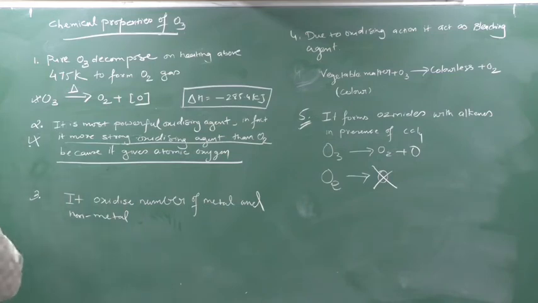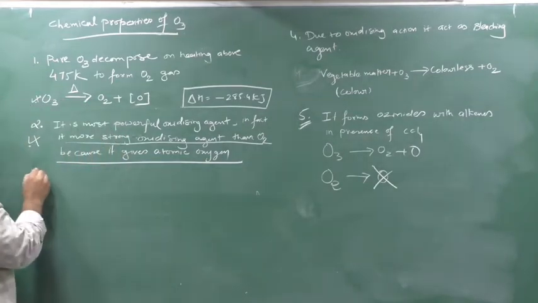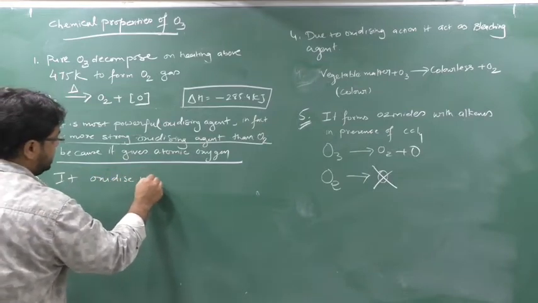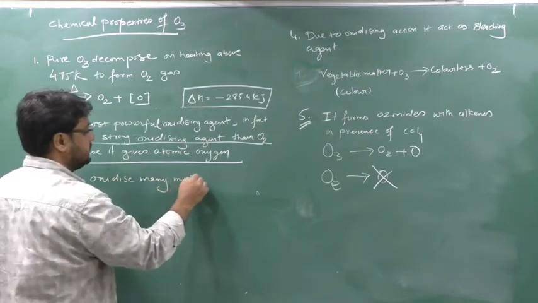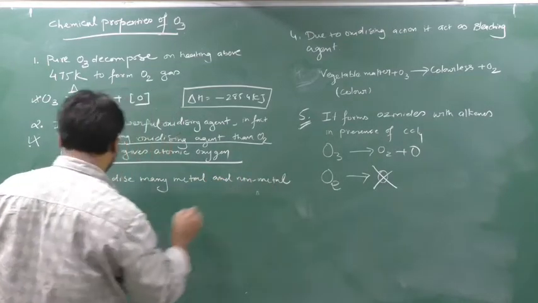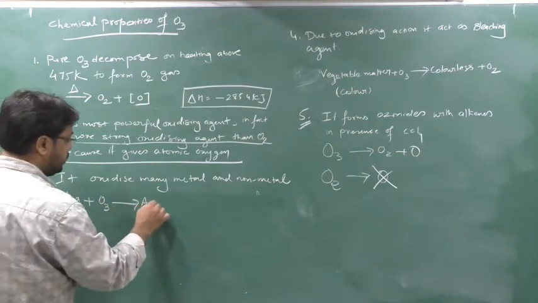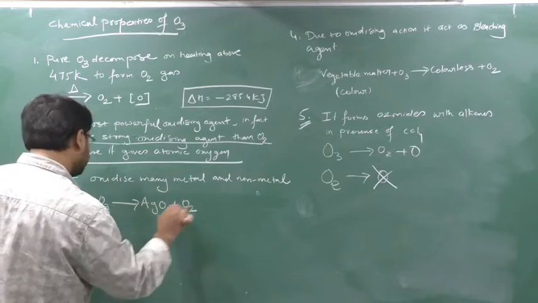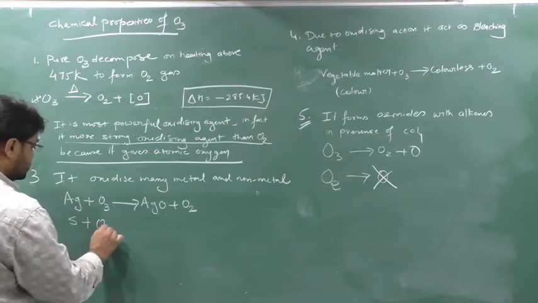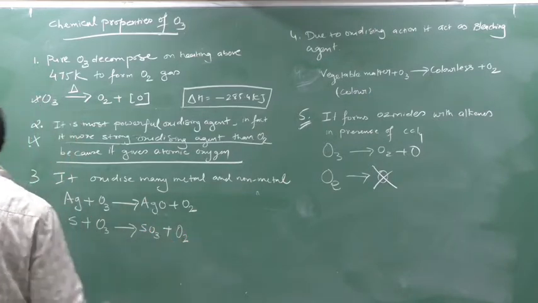Due to being the most powerful oxidizing agent, it oxidizes a number of metals and non-metals, and here one very important point will come. So it oxidizes many metals and non-metals. Example: if I take Ag and react it with O3, I will get AgO plus O2. Second example: if I take S plus ozone, I will get sulfur trioxide plus O2. You can balance the reactions at home.